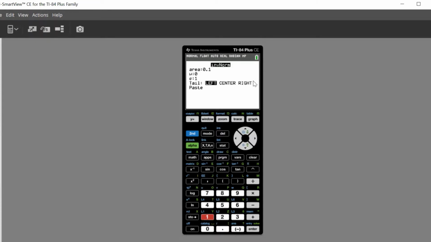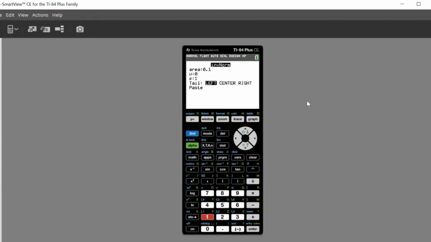But for your calculator, in case you don't have that option to select the tail, you will have to enter 0.9 as the area. Why? In those older versions of the calculator, area always means area to the left. Since the given area is 0.1, which is an area to the right, the area to the left from that point should be equal to 0.9, because the total area is always equal to 1 unit.